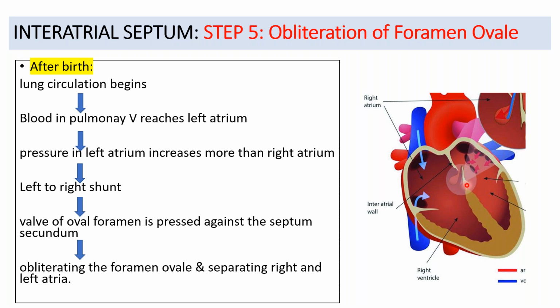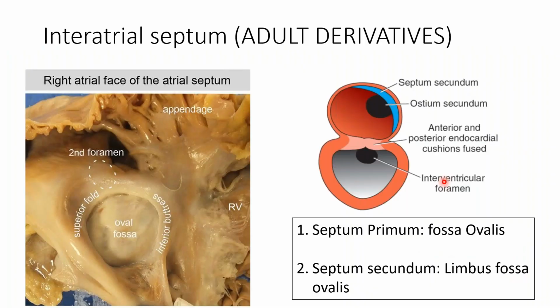The valve of foramen ovale, the remaining part of the septum primum, will be pressed against the septum secundum because of the high pressure in the left atrium and this left to right blood shunt, and this obliterates the foramen ovale. So the oblique passage that was created is now obliterated. The septum is fused after birth, so no more passage of blood will be between the two atria. These are the 6 steps of interatrial septum formation.